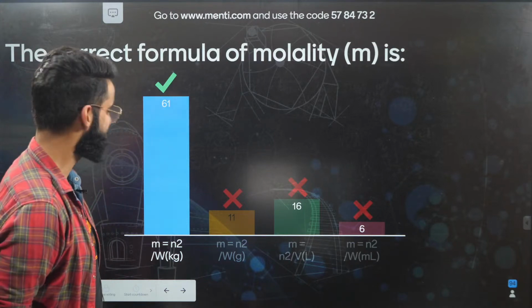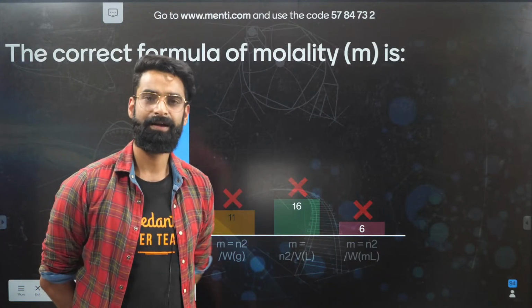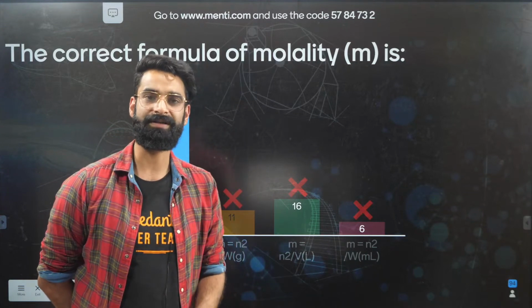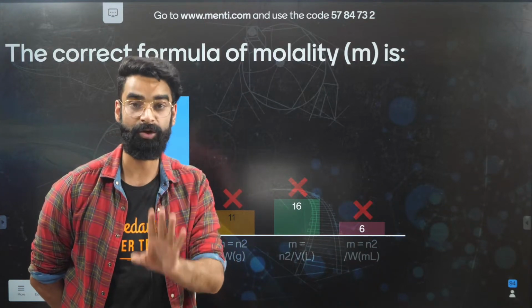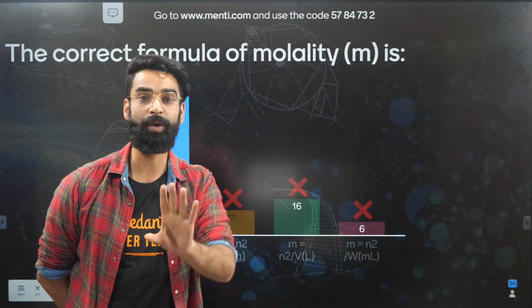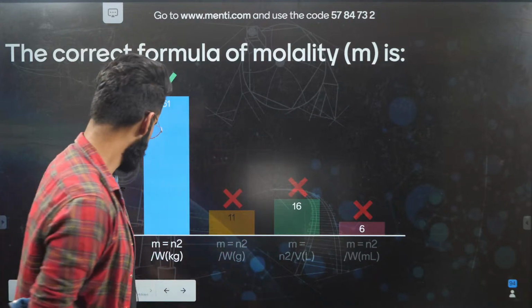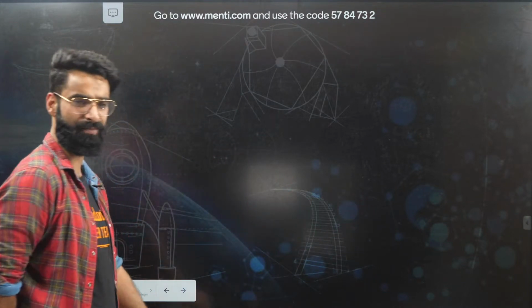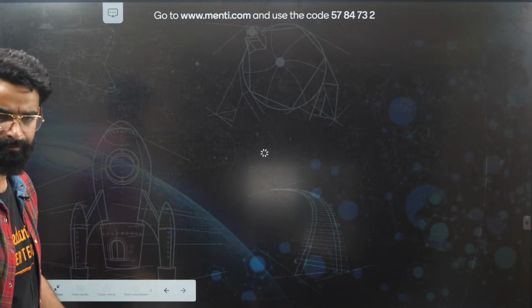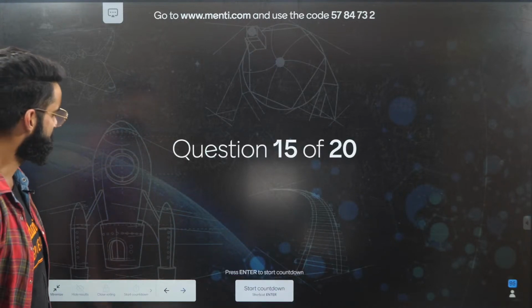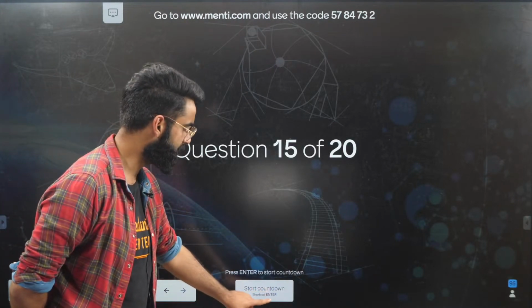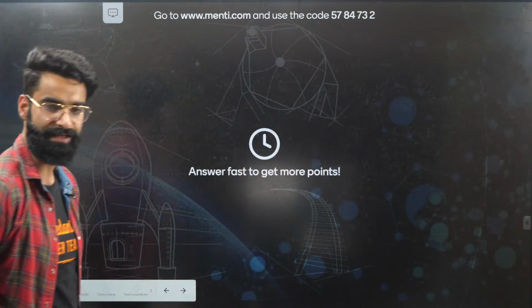Okay. Well, exactly majority of the students have given the correct answer. Molality is nothing but the number of moles of solute present in 1 kg of solvent. So N2 divided by W1 in kg is going to be the formula, right? In the last session itself, we have discussed this. I'm not going to discuss this again. So let's move on to one more question. I'm starting the countdown in 3, 2, 1, and now. I've started the countdown.